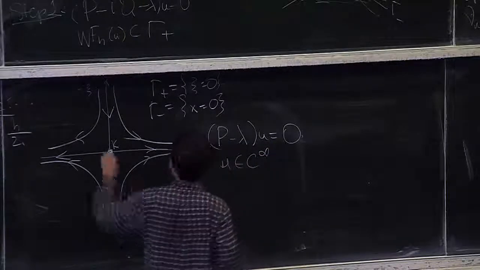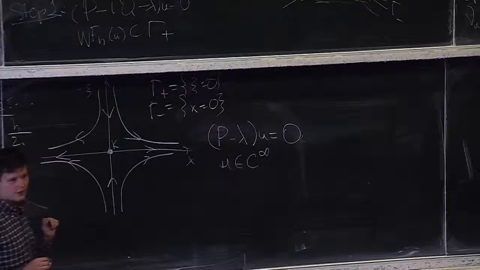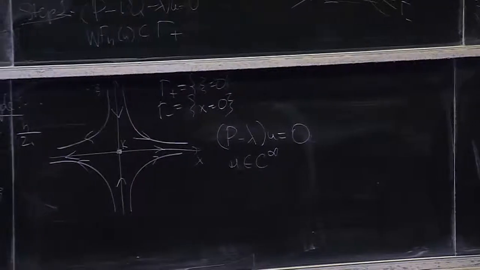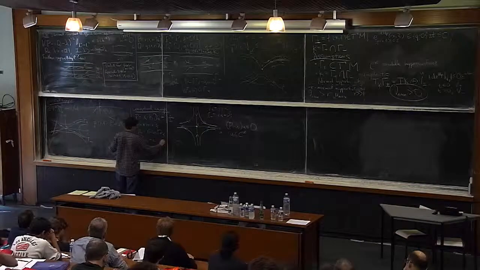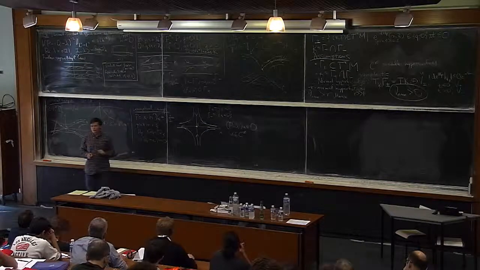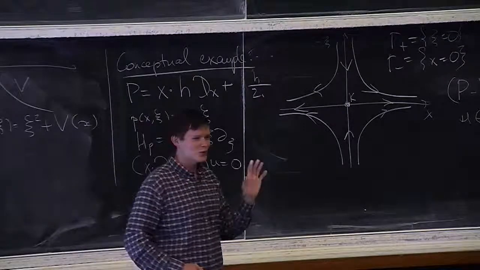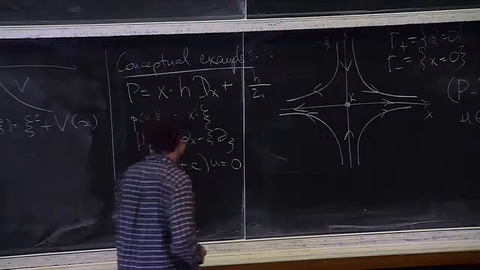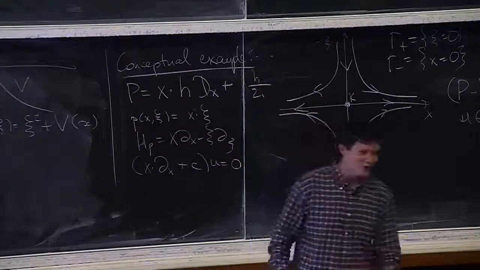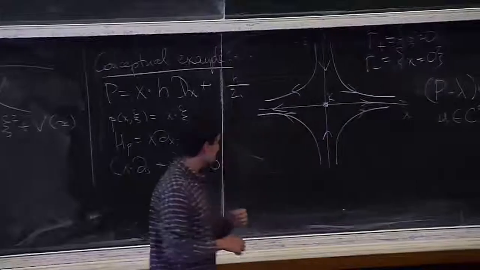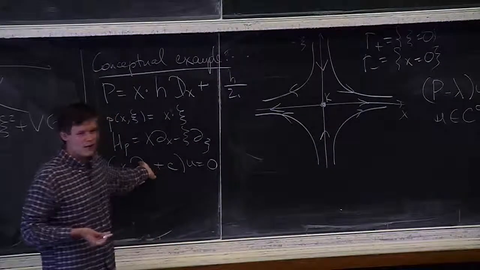And now if we look at this equation and we rescale it a little bit, what we see is x times partial x plus some constant, u is equal to 0, and u is smooth. Okay, so this equation we can solve, right? I hope. In the morning, we could definitely solve this equation. Now, I don't know, after entree, main course, a cheese, a dessert, and a coffee. But this is an ODE, so the solutions are just powers of x.